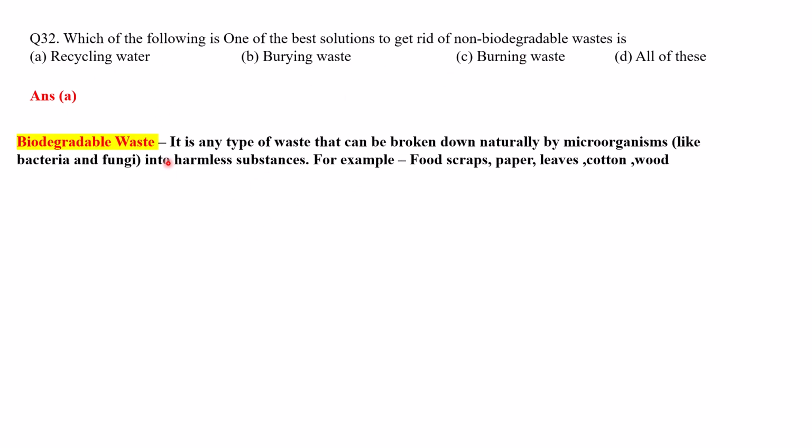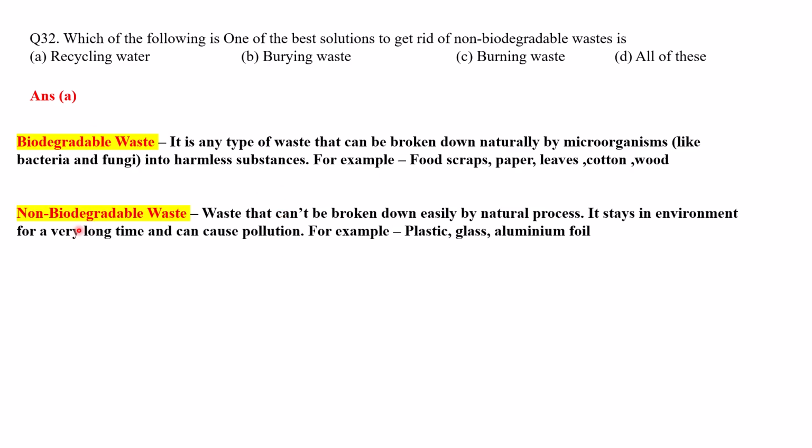Next is biodegradable waste. What is the meaning of biodegradable waste? It is any type of waste that can be broken down naturally by microorganisms like bacteria and fungi into harmless substances. For example, food scraps, paper, leaves, cotton, wood, etc. come under biodegradable waste. Next is non-biodegradable waste. This is waste that can't be broken down easily by natural processes. It stays in the environment for a long time and can cause pollution, like plastic, glass, aluminium foil, etc.